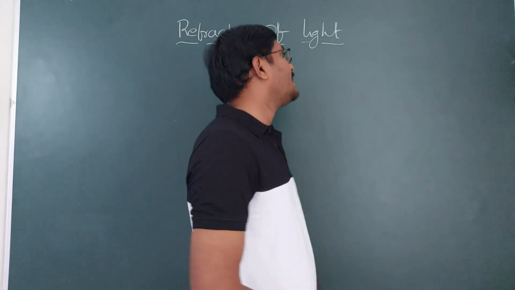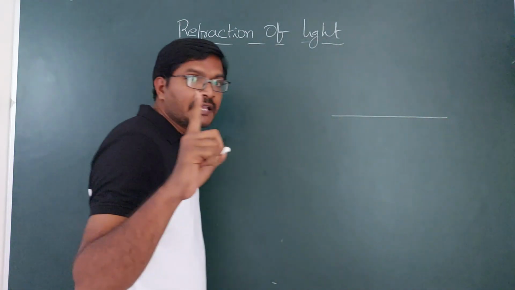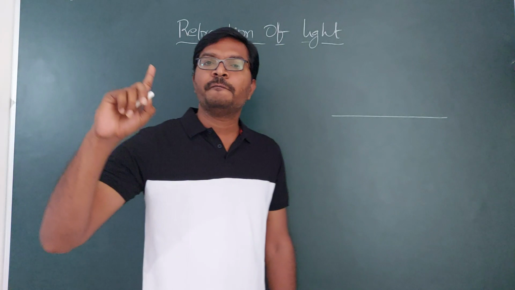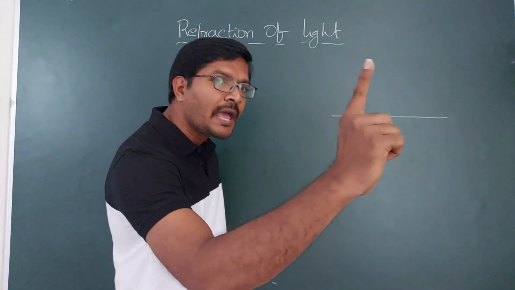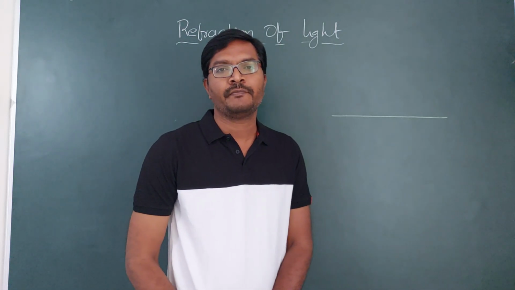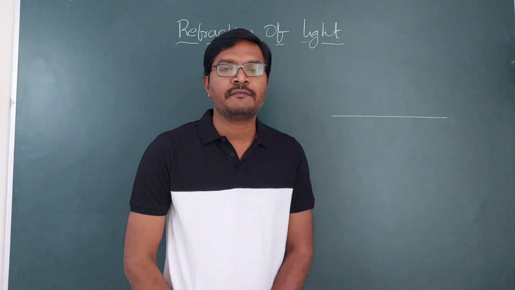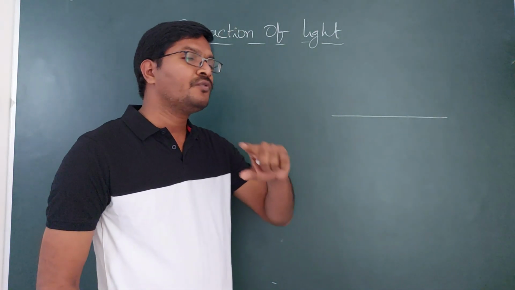In the reflection of light, only one medium is involved. The medium from which the light falls onto the opaque object is the same medium into which it reflects back. There is no involvement of a second medium in the reflection of light. But in the refraction of light, there is involvement of two mediums.